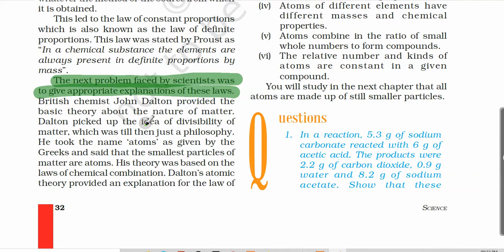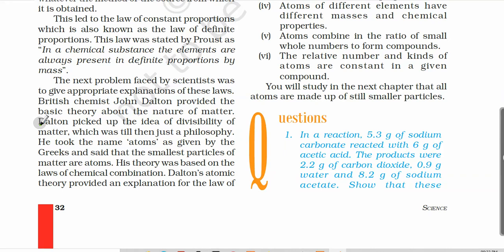So a proper explanation was to be provided for these two laws, and for that a chemist named John Dalton, a British chemist, gave a basic theory about the nature of matter, which explained these two laws very well. These laws were included in his theory, which was called the theory of atom, Dalton's atomic theory.